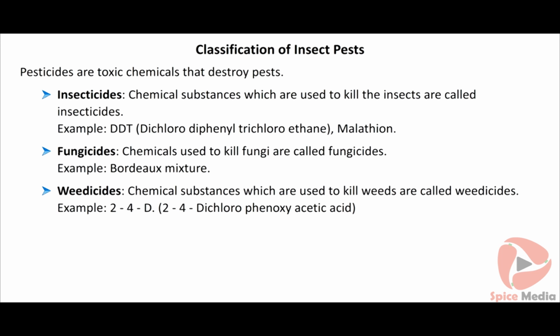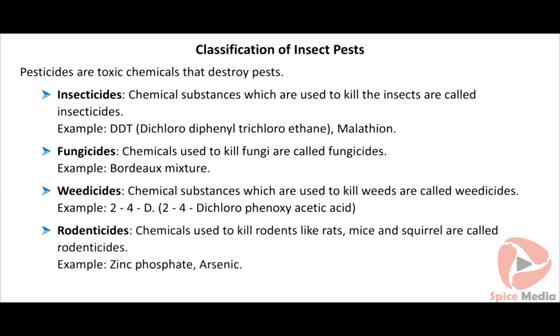Example, 2,4-D, 2,4-dichlorophenoxyacetic acid. Rodenticides. Chemicals used to kill rodents like rats, mice and squirrel are called rodenticides. Example, zinc phosphate, arsenic.